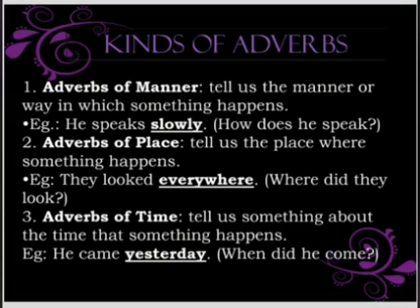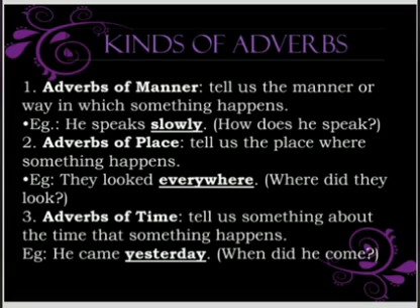Now, to have a deeper knowledge about adverbs, we need to discuss the various kinds of adverbs available to us. The first kind of adverb is adverbs of manner. Adverbs of manner tell us the manner or way in which something happens. He speaks slowly. How does he speak? Slowly. So that's an adverb of manner.